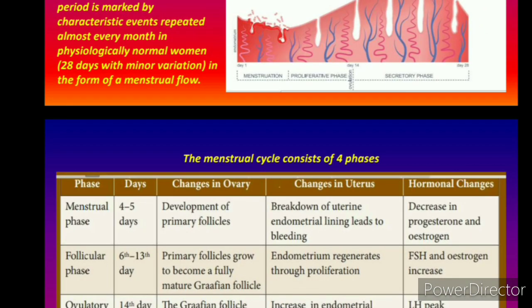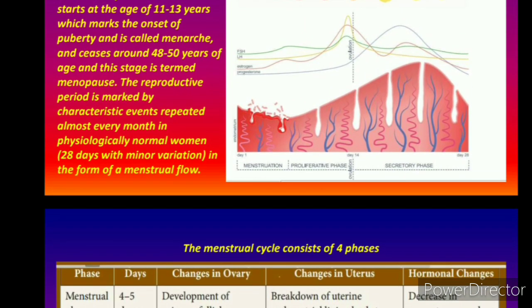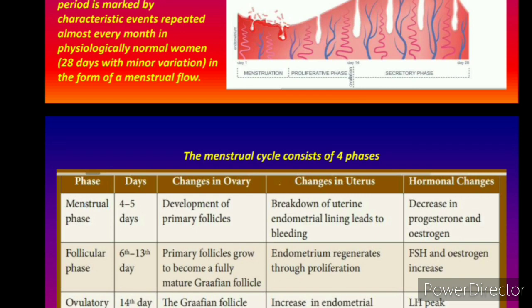The follicular phase will start from the 6th to the 13th day. Primary follicles grow to become a fully mature Graafian follicle. So what happens? After bleeding, or after the menstrual phase, there is formation of primary follicles, and they grow into a mature Graafian follicle, and because of that the endometrium regenerates through proliferation.